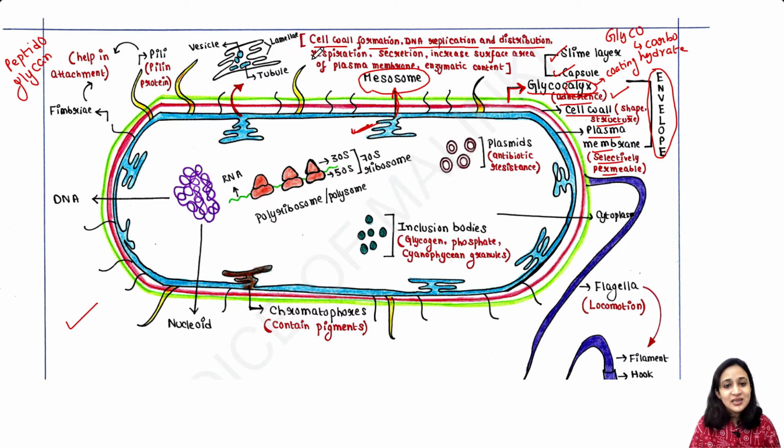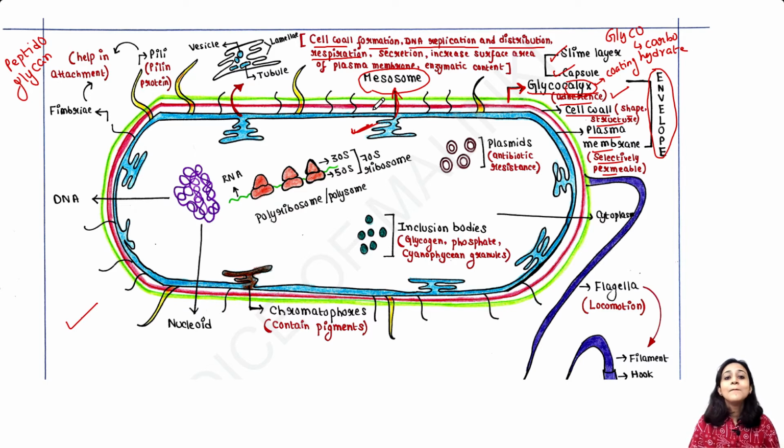Next, it helps in respiration because we know that bacterial cell does not contain mitochondria. Now, in eukaryotic cell, respiration or electron transport chain occurs in the mitochondrial membrane, and bacteria do not have mitochondria. So where do they respire? Their electron transport chain enzymes are present in these mesosomes.